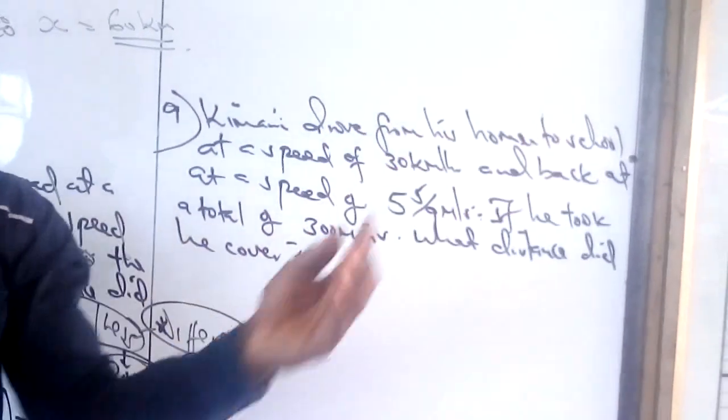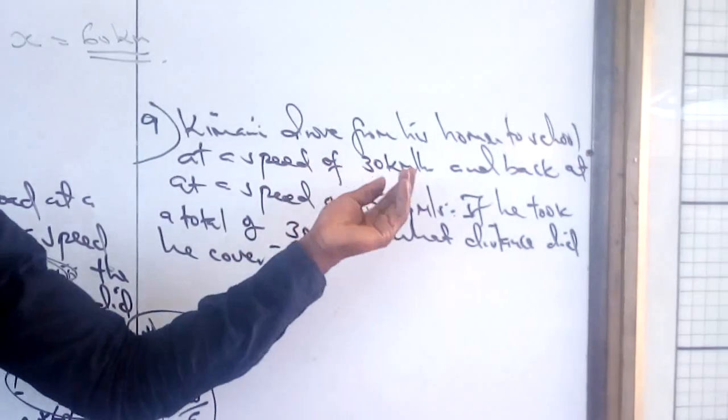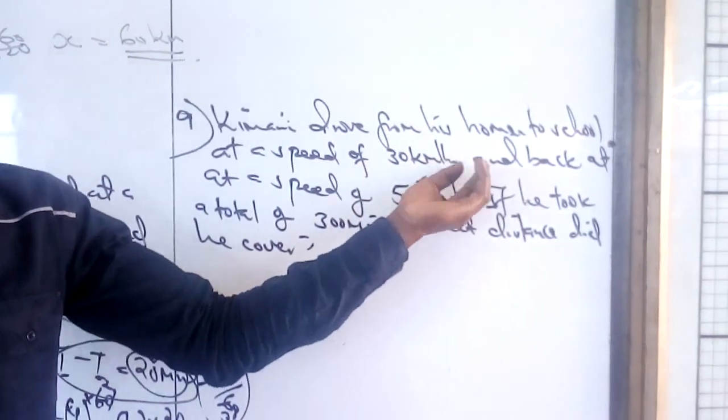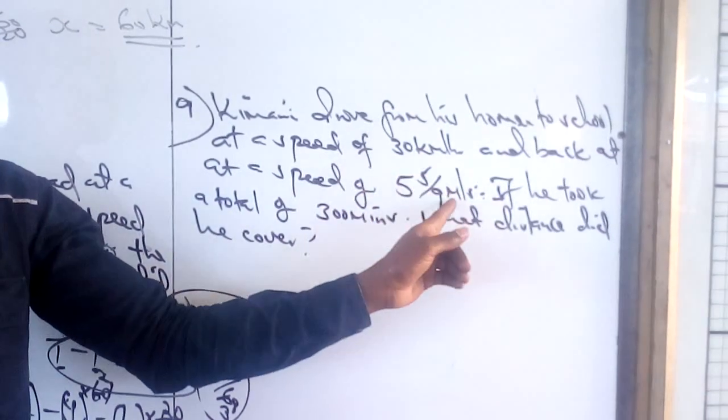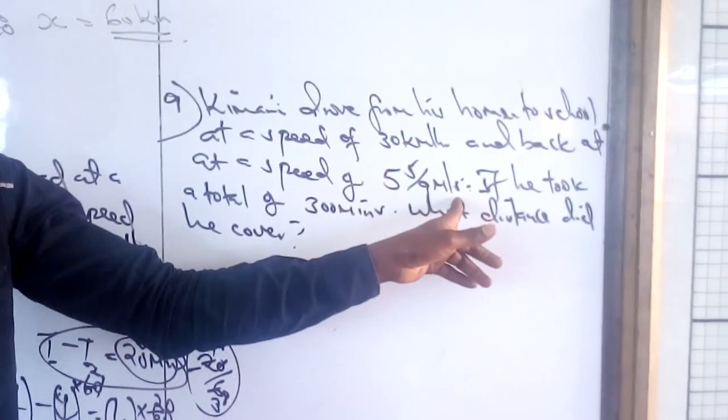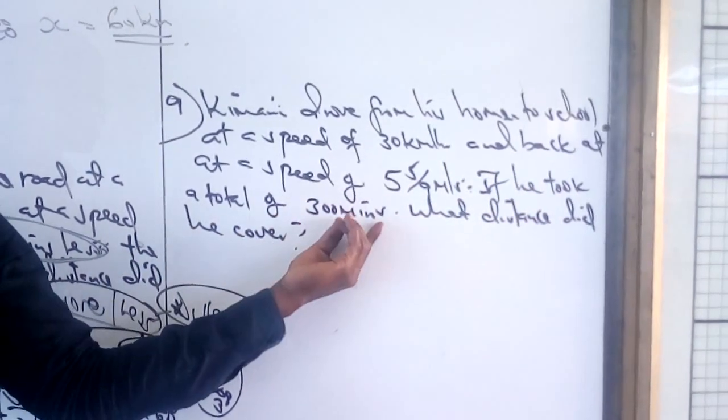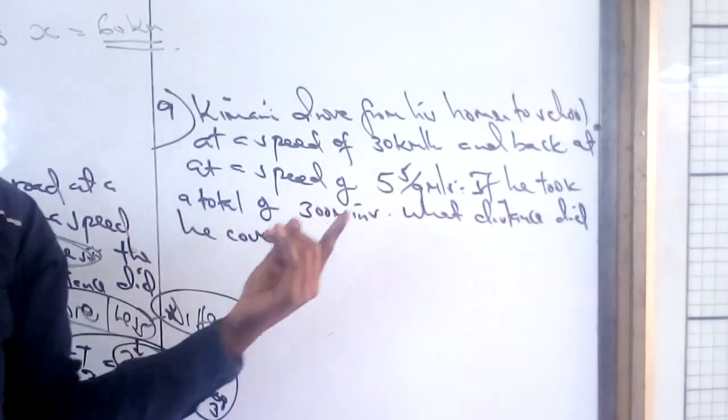Kimani drove from his home to school at a speed of 30 kilometers per hour and back at a speed of 5 and 5/9 meters per second. He took a total of 300 minutes. What distance did he cover?